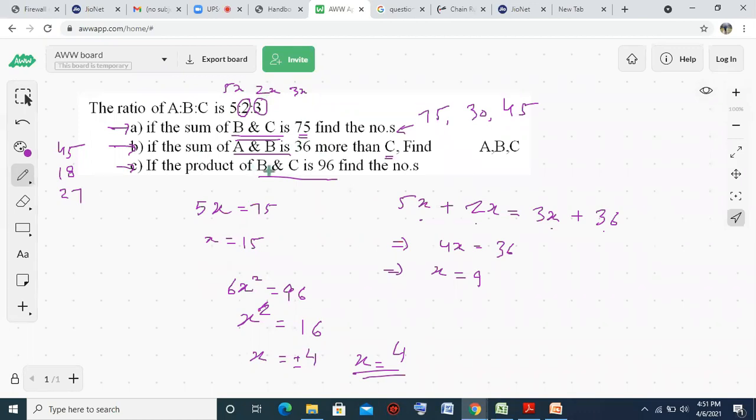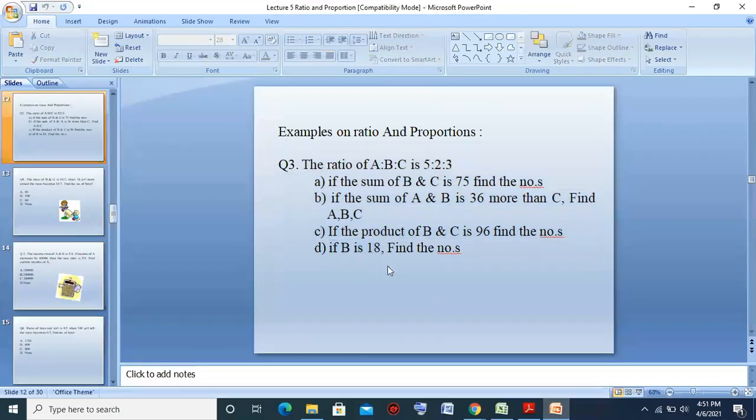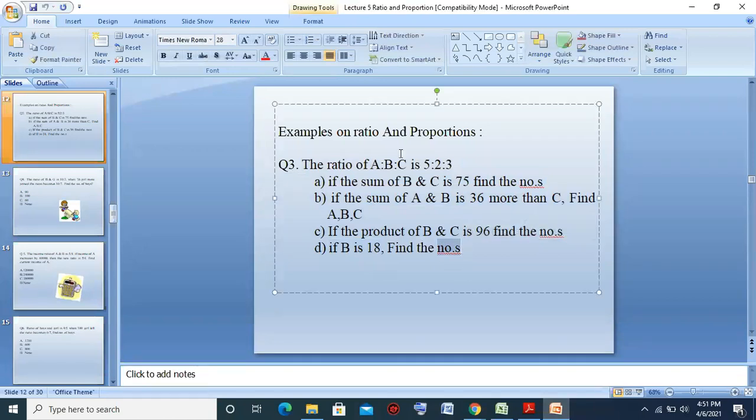So these are three different questions based on the same question. The way of doing all three parts is different. The fourth part is also the same, simple, nothing special. B is 18, so 18 is equal to B, which is 2x. So x is 9. If x is 9, then the other numbers are 9 5s and 9 3s. Just put 2x equal to 18. The rest is 3x, 5x.